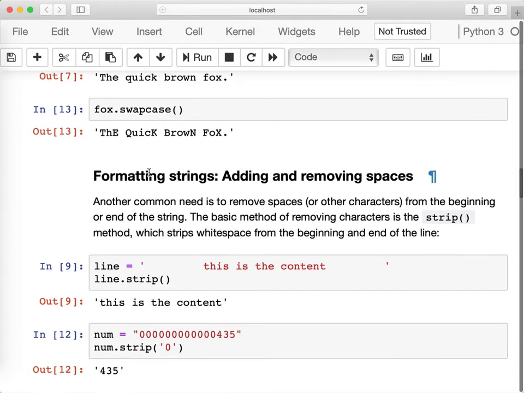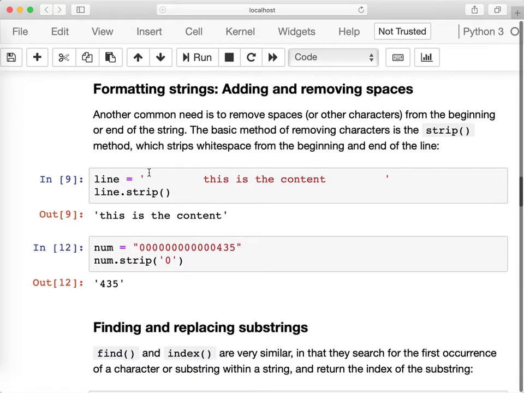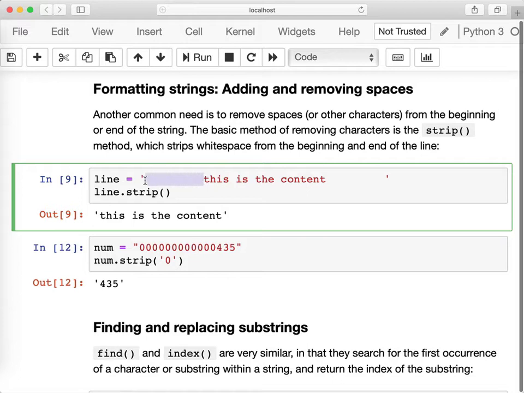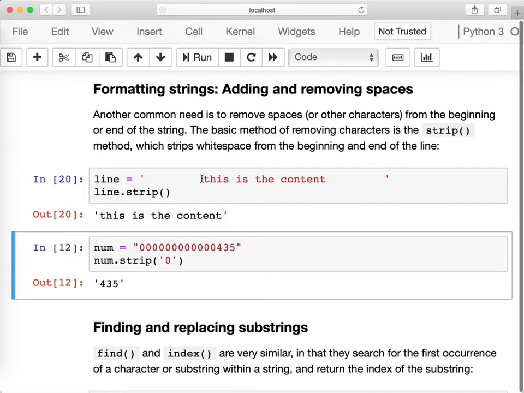Let's take a look at some of the other functions used to format strings. A very useful function is the function strip. This basically strips the string of leading and trailing white spaces. For instance, this string has leading and trailing white spaces. Strip will strip these white spaces. This is often the case if the string is read or parsed from another source. Very often we end up having some white spaces in the beginning or in the end or in both. So we can use the function strip to get rid of them.